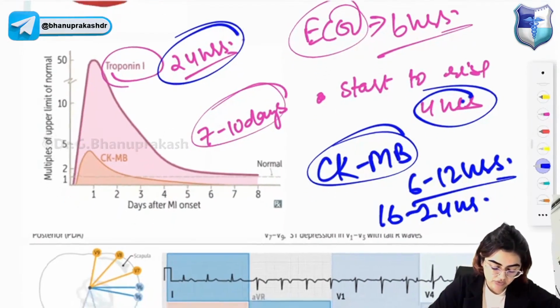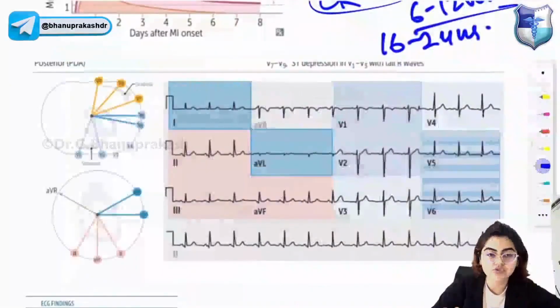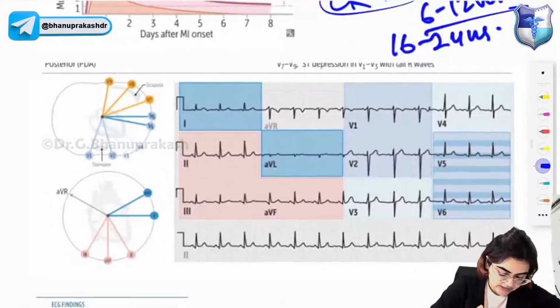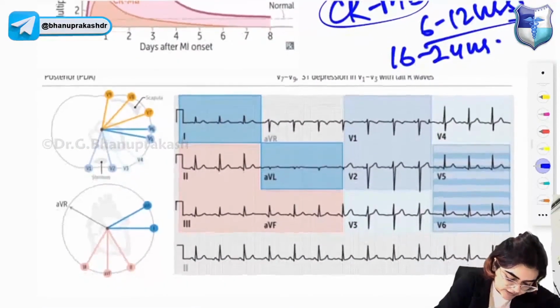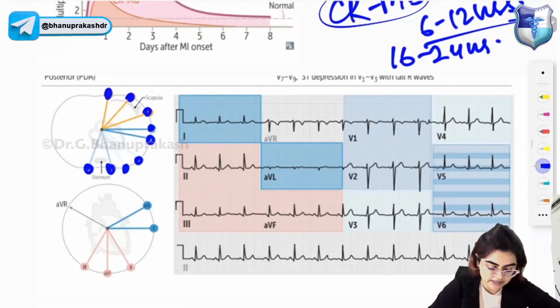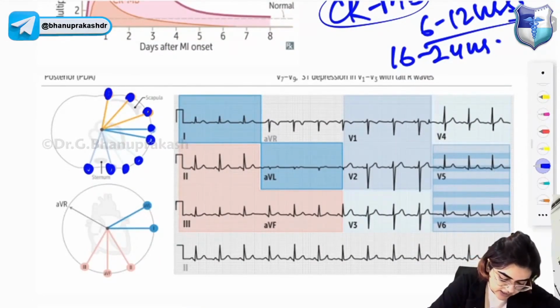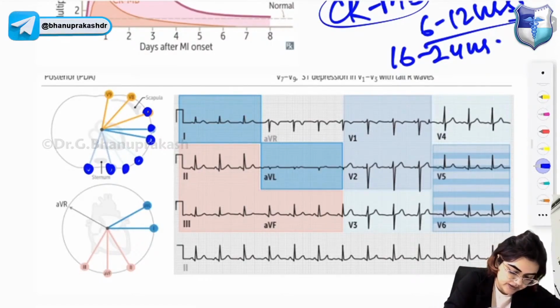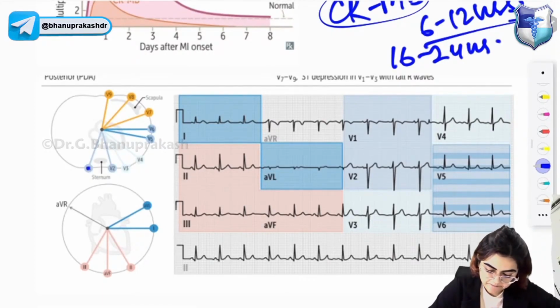In ECG, how will you localize MI? So on ECG, let's just see. These are the ECG leads. Anterior leads are V1, V2, V3, V4, V5, V6, V7, V8 and V9. And these are the limb leads: AVL, lead 1, 2, AVF and 3. This is how the leads are placed.